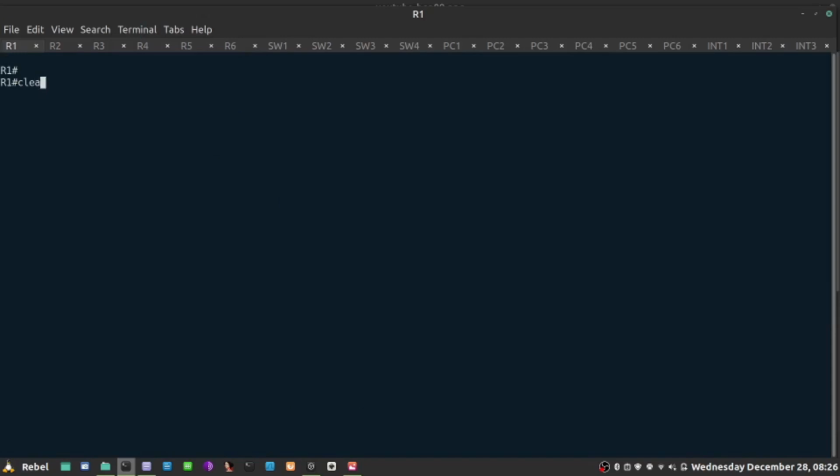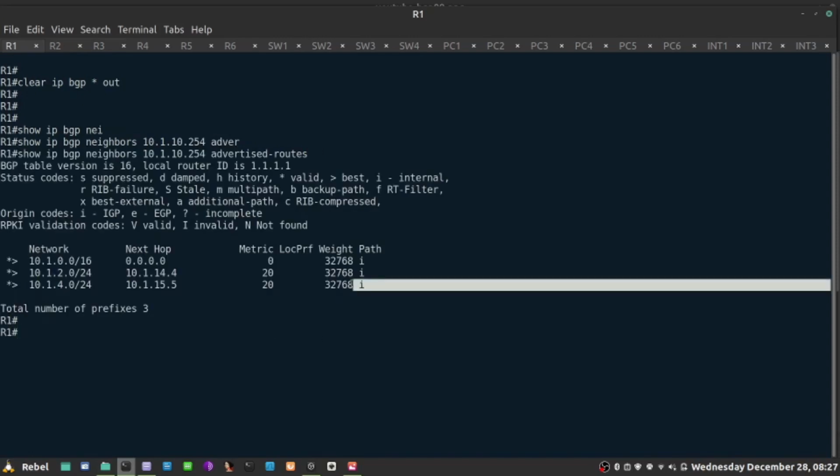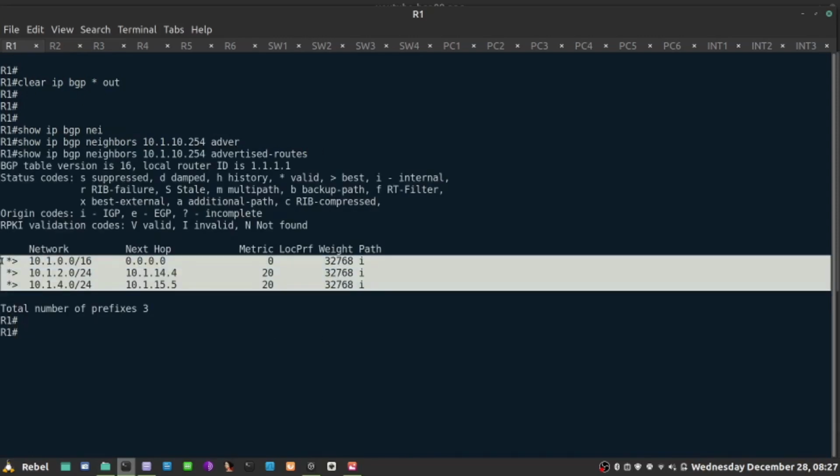If I do clear IP BGP for all neighbors, it sends my advertisements out one more time. If I do show IP BGP neighbor 10.1.10.254 advertised routes, now I'm only advertising the ones that belong to AS500.